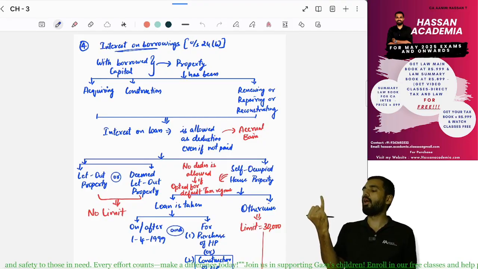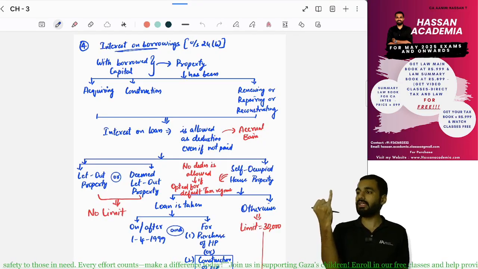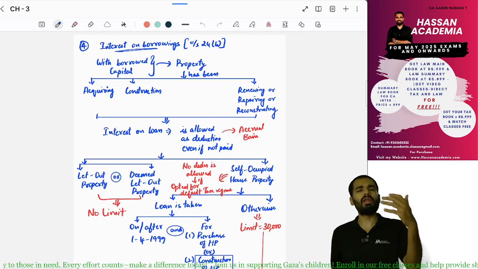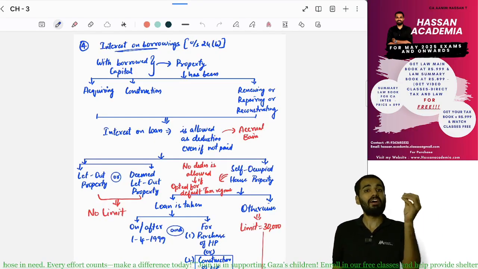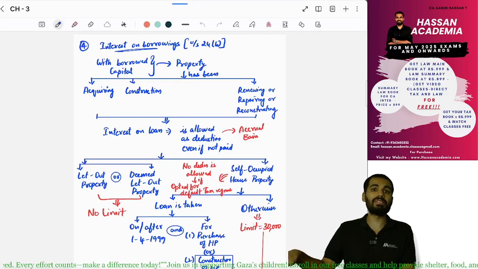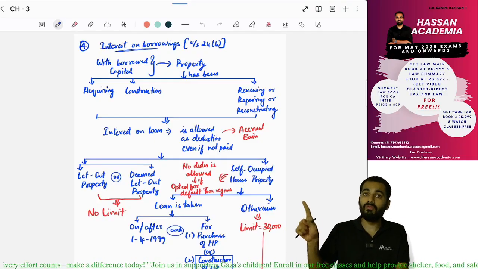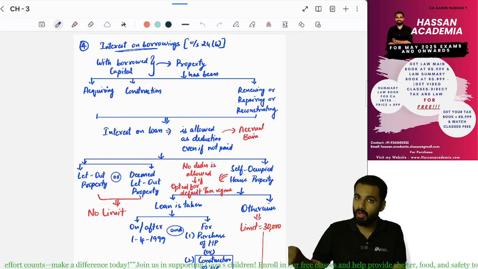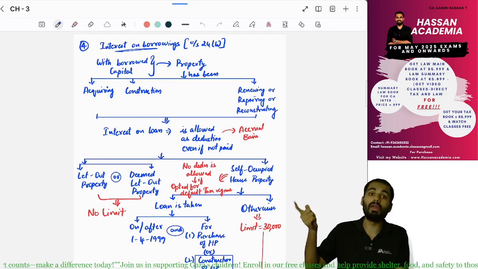Now, interest on loan. Where I have taken a loan to purchase, construct, renew, repair or reconstruct the house property, then for that loan interest is accrued. Here we only have to see that interest has accrued. We don't have to bother whether it is paid or not.